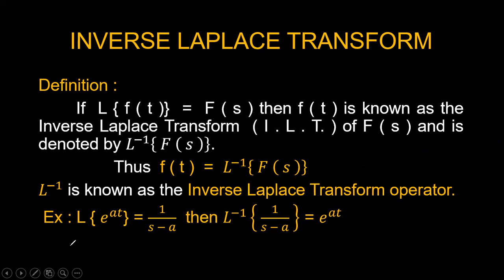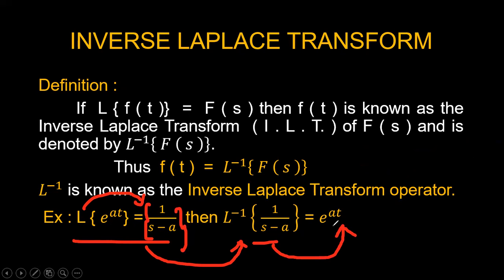Just as an example, we have explained that the Laplace transform of e power at is equal to 1 by s minus a. Now we are going to apply the inverse Laplace transform. If L is shifted to the right-hand side, then what do you get? The Laplace inverse of 1 by s minus a. That is nothing but e power at, because s is shifted by minus a.